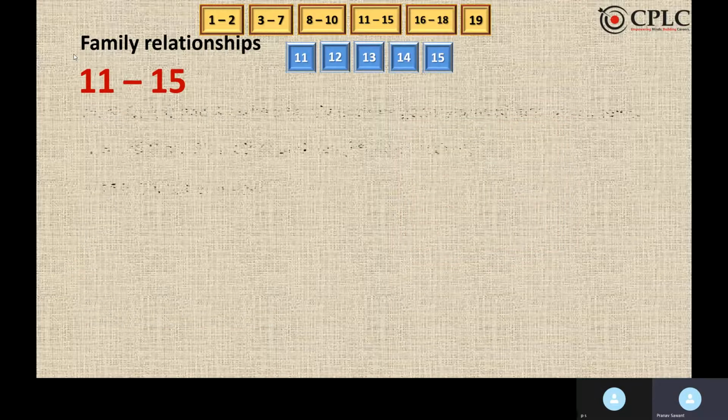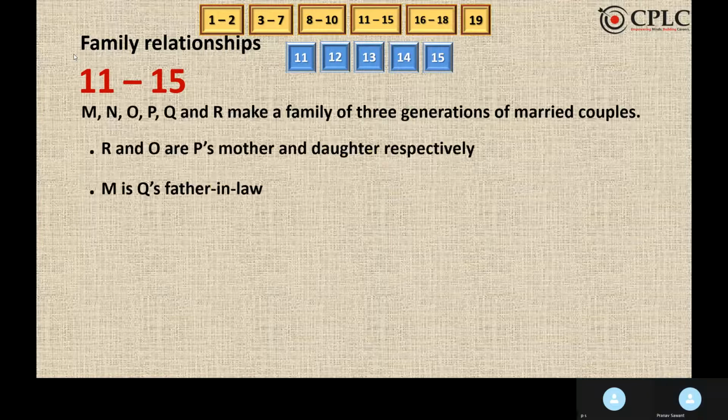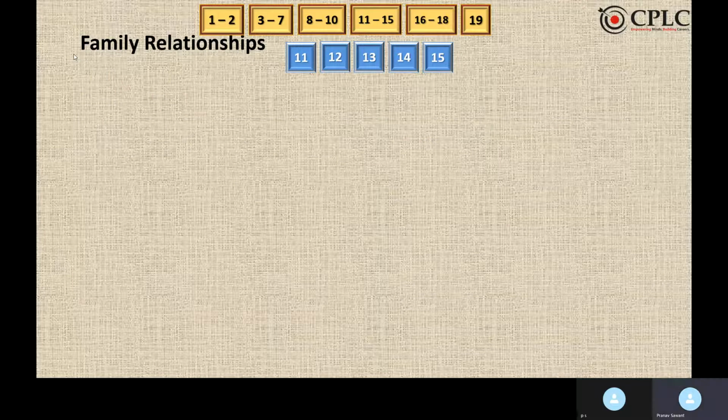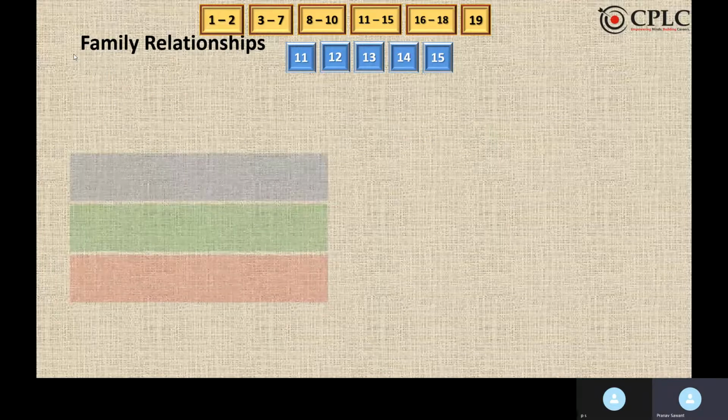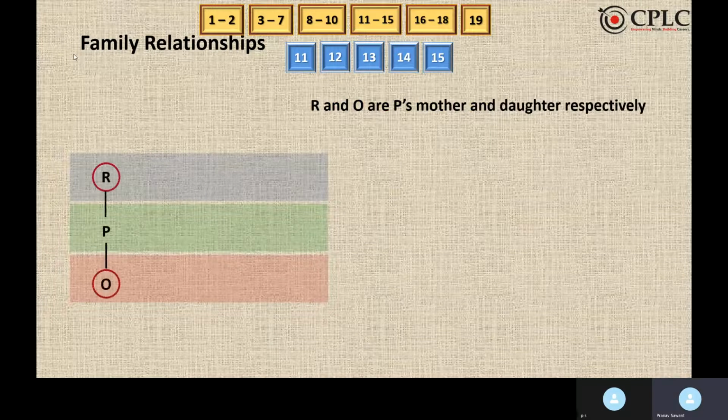M, N, O, P, Q and R make a family of 3 generations of married couples. R and O are P's mother and daughter respectively. M is Q's father-in-law. So these are the only 2 conditions that we have. So let's try to make a family tree. The very first statement says R and O are P's mother and daughter respectively. So this is how we'll plot them. Then M is Q's father-in-law.